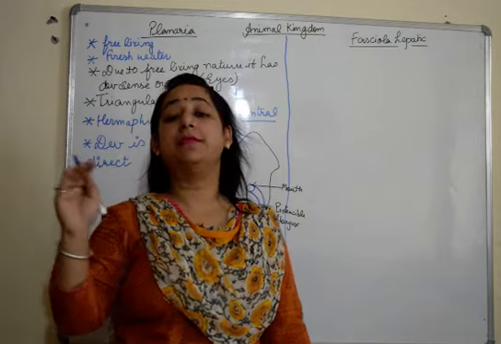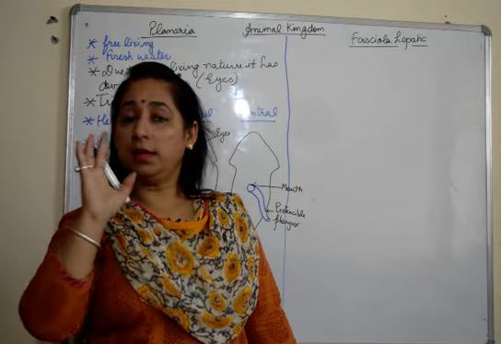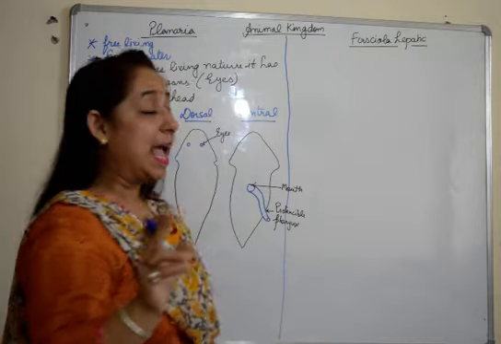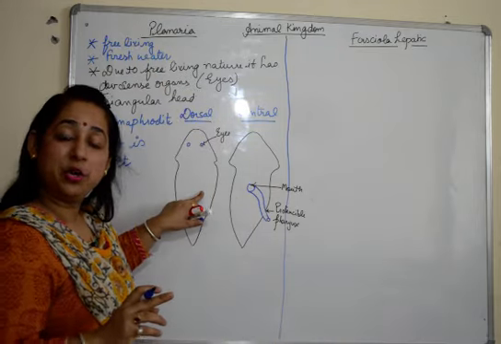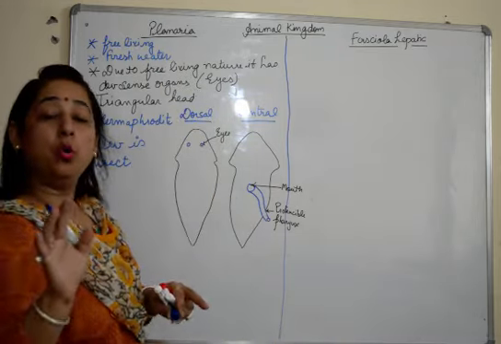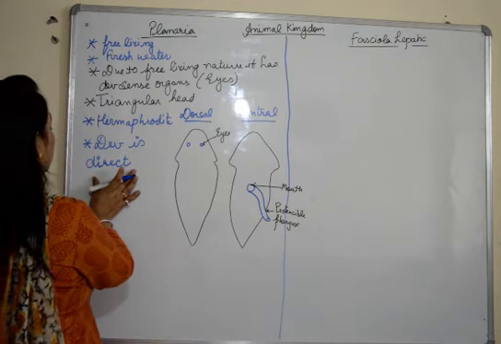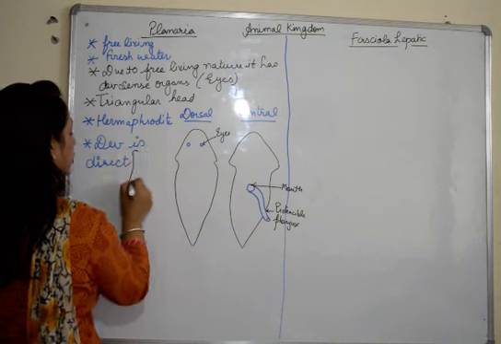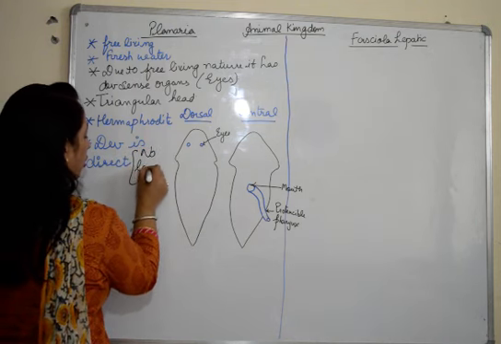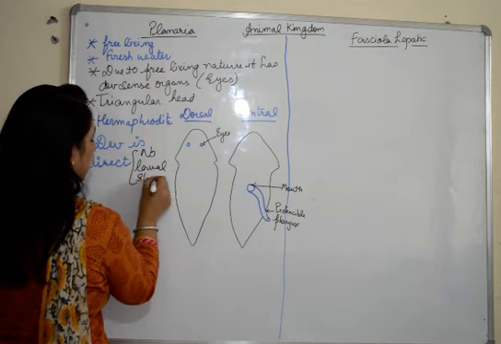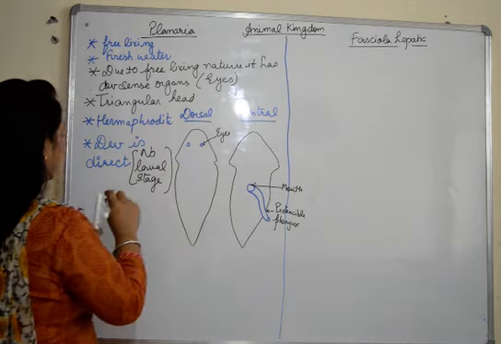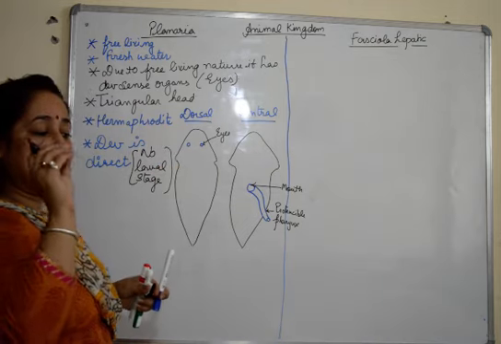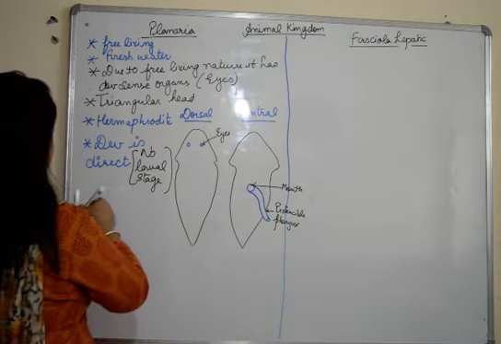They have different larval stages in the life cycle, whereas in this free living organism, there is no larval stage. So the development is direct. I'll write no larval stage also. So the development in case of planaria is direct with no larval stages.